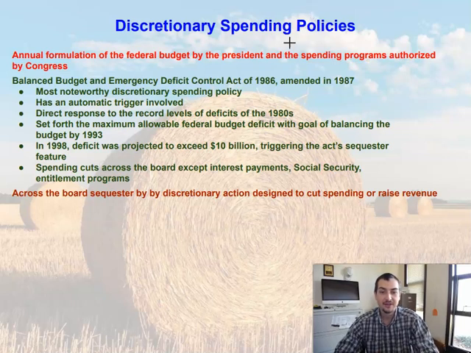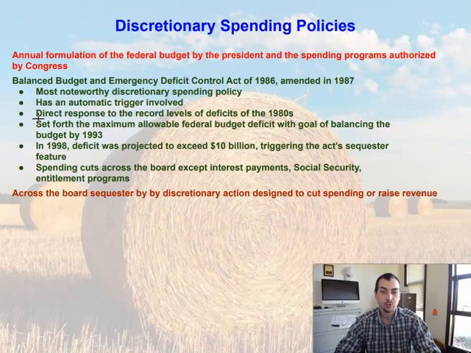So let's dive into the Balanced Budget and Emergency Deficit Control Act of 1986. It is the most noteworthy discretionary spending policy. We really don't have very many of these discretionary spending policies because it's hard to give up how much you want to spend on things. This was one of the most noteworthy ones. It had an automatic trigger involved. One of our automatic fiscal policies was actually written into this, so one of our automatic fiscal policies actually came from this budget.